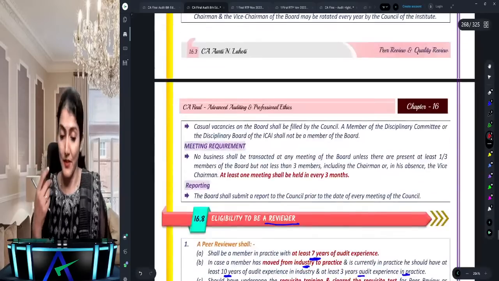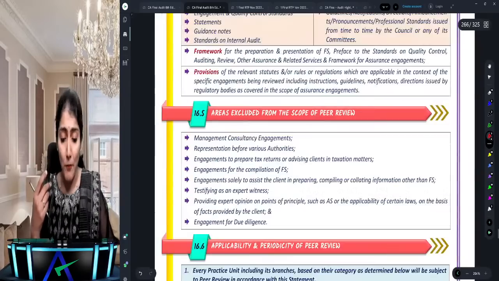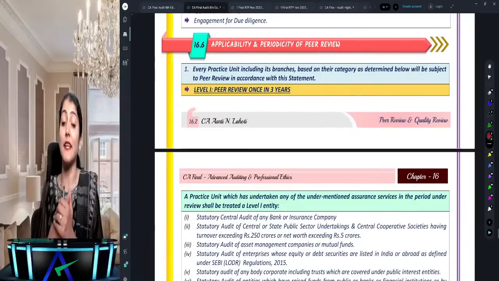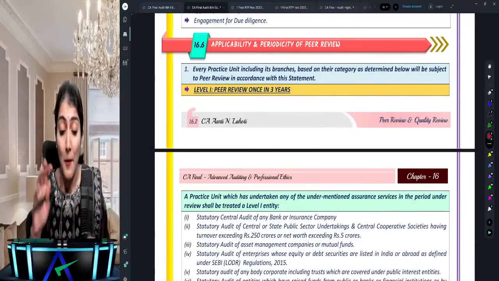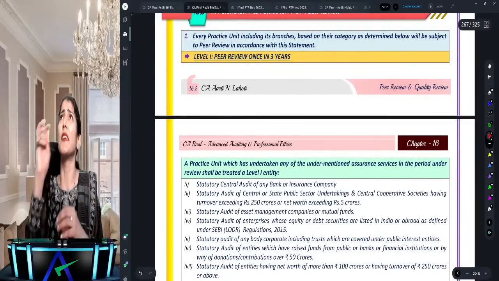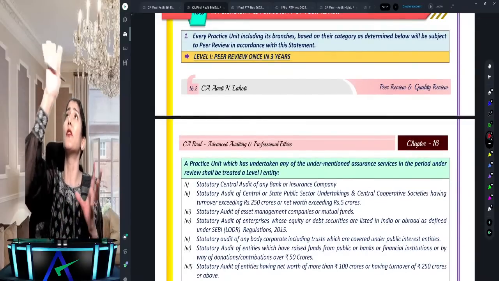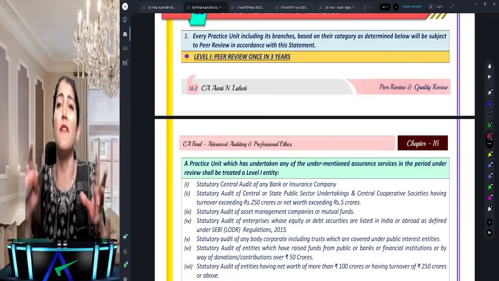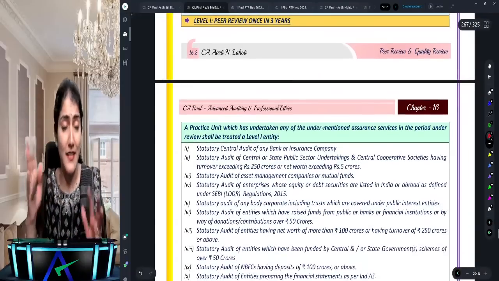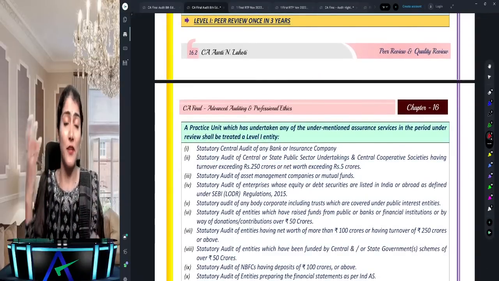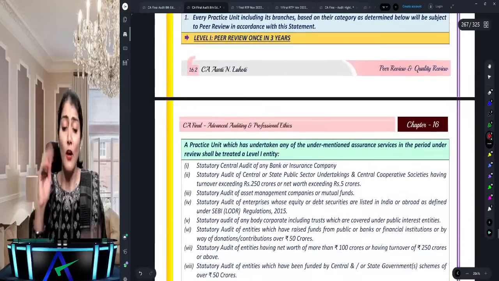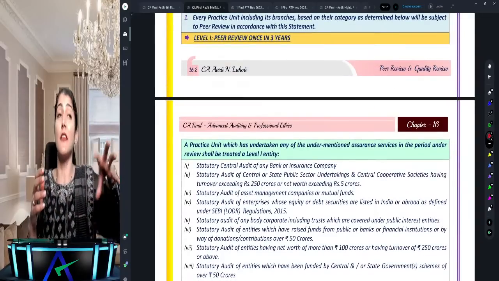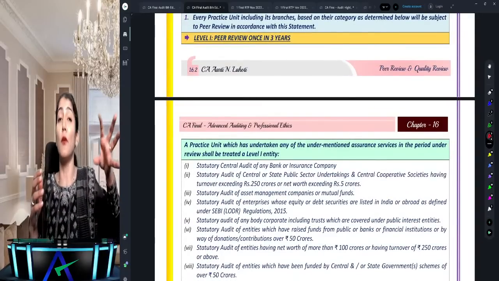So previously no 2 years, and next no 2 years, if I have to do the peer review of that practice unit. Very important is the applicability and periodicity of peer review, because they are making a type of question where they say we are to be appointed, the peer review of the following firms is to be done, and please tell whether it's a level 1 entity or a level 2 entity. For a level 1 entity, peer review is to be done once in every 3 years, and for level 2 once in every 4 years.